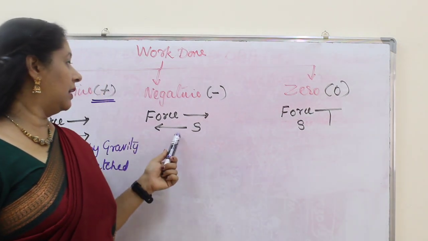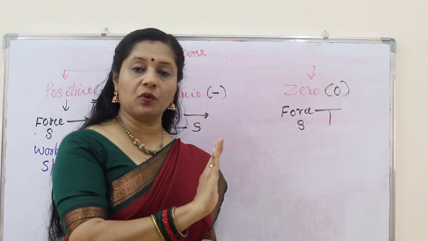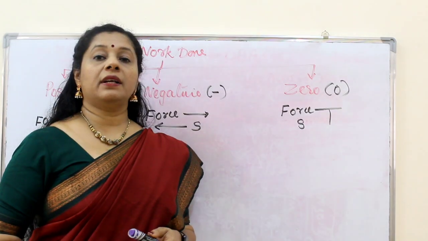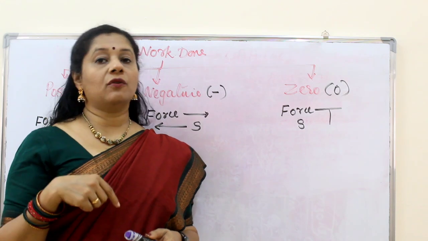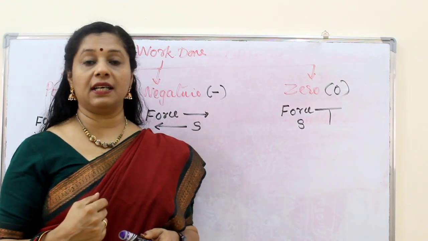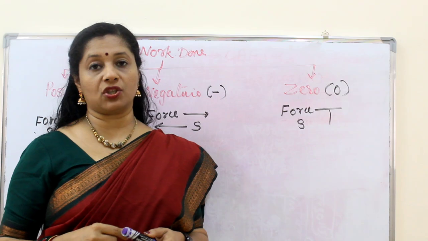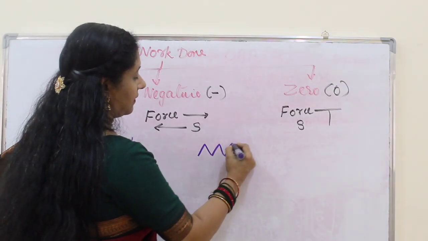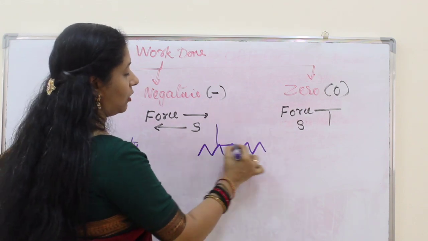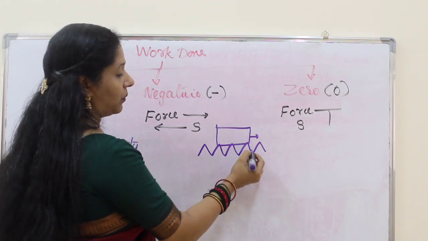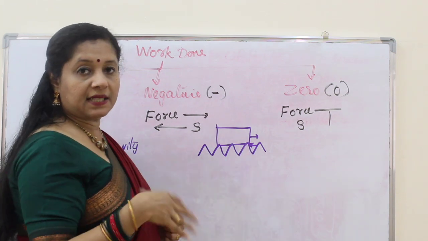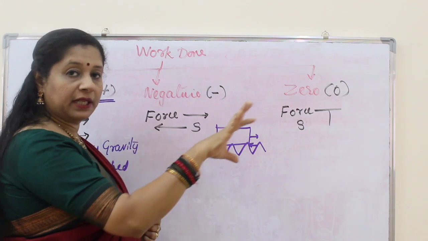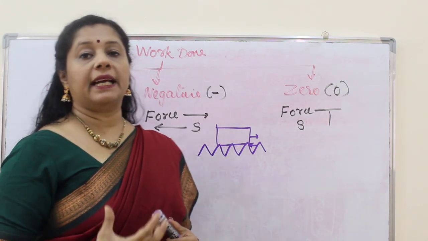Now there can be negative force, that means we are applying force in one direction and the displacement is in the opposite direction. A stone is thrown up, but it is against the force of gravity. So the force of gravity is in the opposite direction of the movement of the stone. So we can say it is negative work done by gravity. Or there is a surface, a very hard surface like this. On this an object is moving. So when the object is moving, the rough surface is acting with a force that is called a frictional force, that is opposite to the direction of the movement of the object. So that we can call negative work.